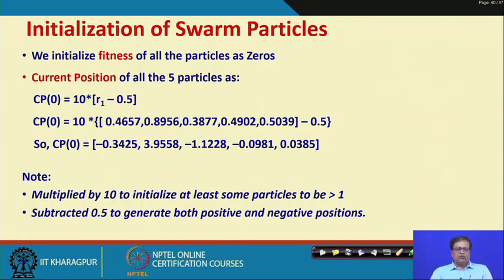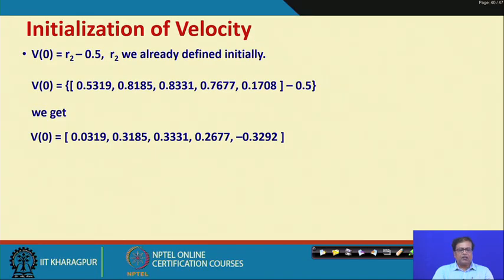The x values should be such that they cover the available solution space in an appropriate manner. It should not be that the solution space is not properly covered. That is what is done here by multiplying by 10 and subtracting 0.5 to generate both positive and negative positions.